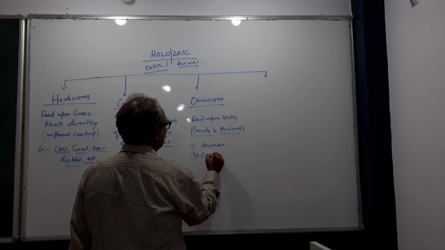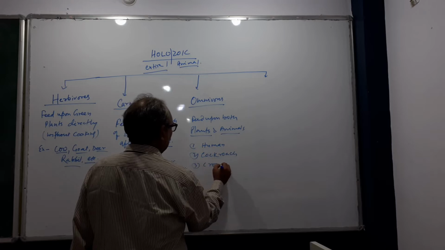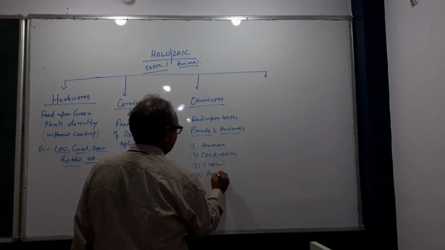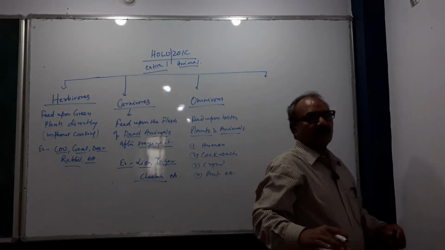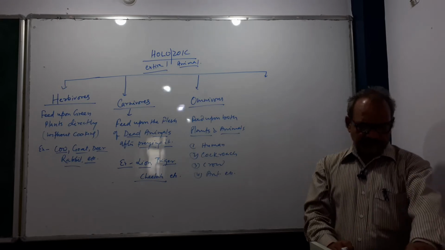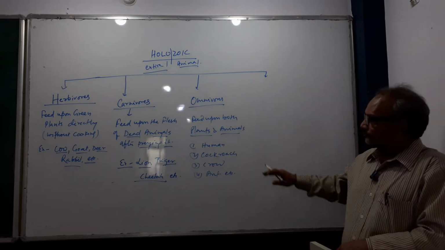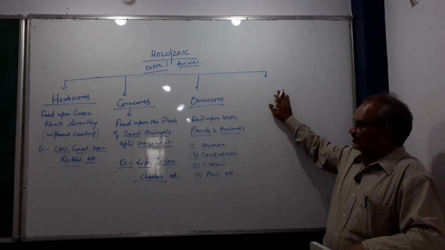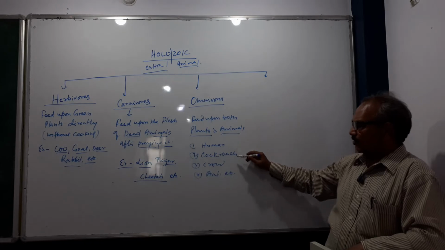Human, cockroach, crow, and so on. Omnivores, which feed upon both plants and animals, are called omnivores.